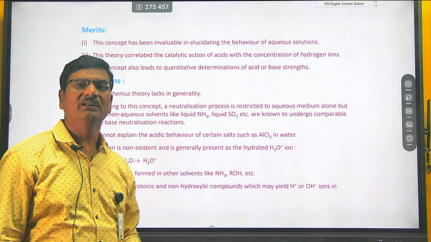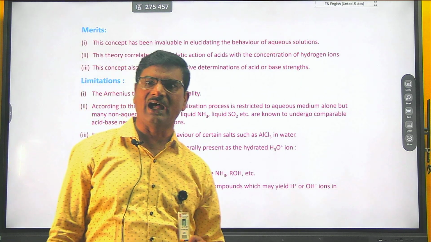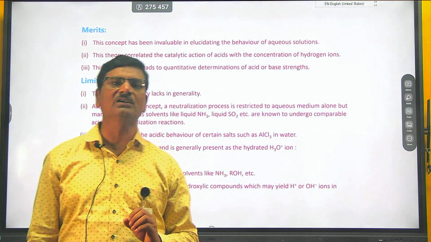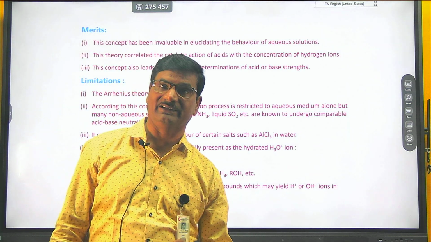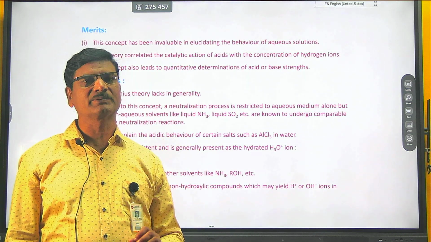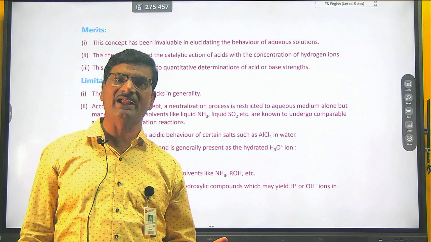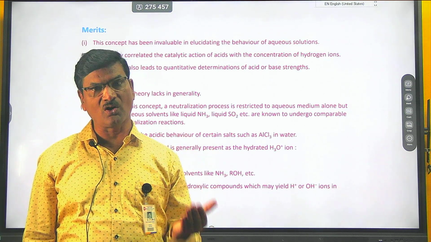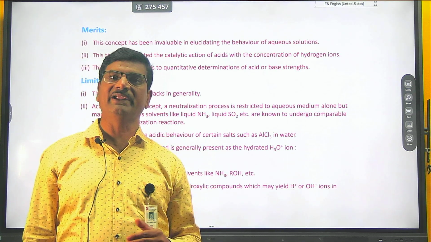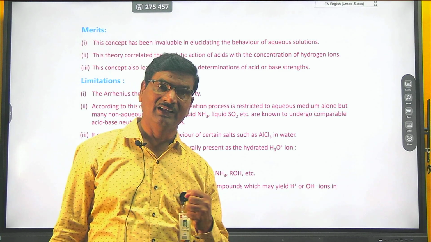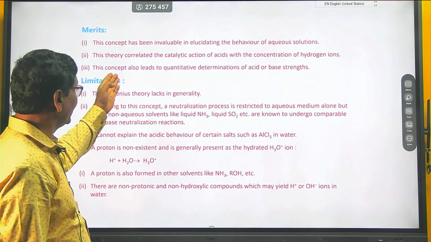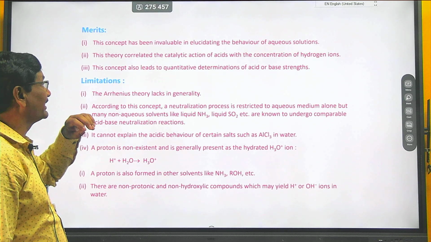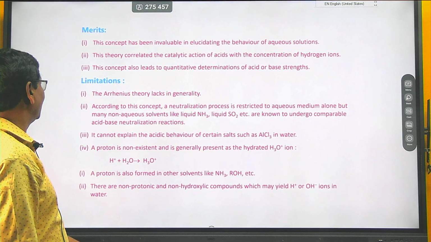In different industrial areas, acids play a very important role as catalysts. A catalyst is a substance which can accelerate or retard the rate of reaction, and various acids are used in different industries for catalytic activity.